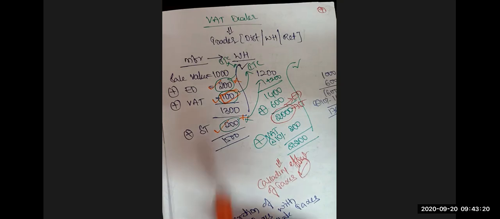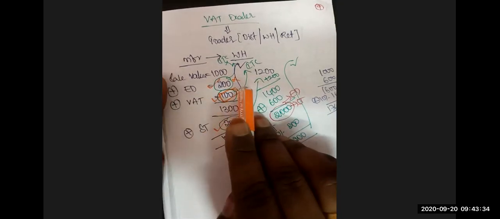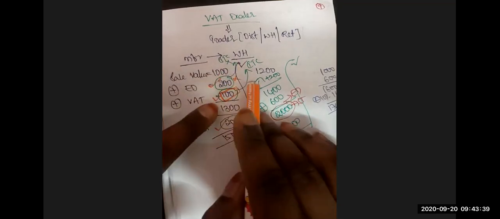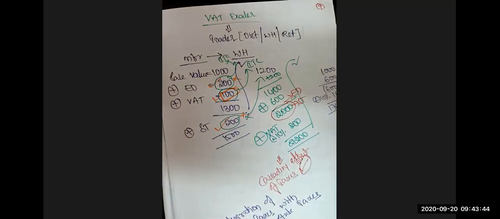Why? Because what is the business activity of the wholesaler? He is just engaged in buying and selling of the goods. Why can't he avail this 200 excise duty as credit? The wholesaler paid this 200 to the manufacturer at the time of purchasing, so this 200 becomes input excise duty to the wholesaler. Input excise duty can be availed as credit against output excise duty, which is collected when we are engaged in manufacturing.